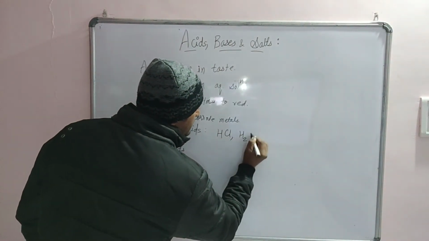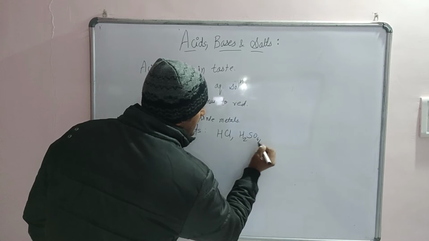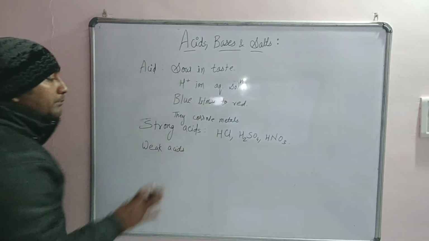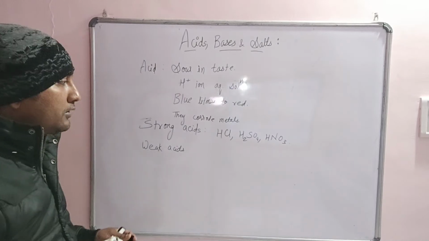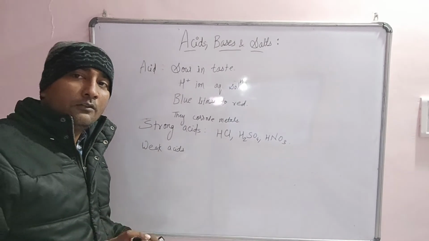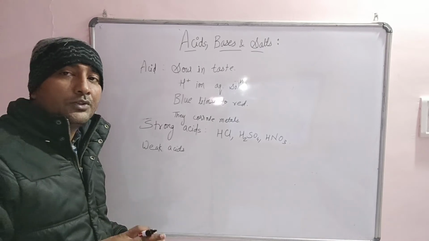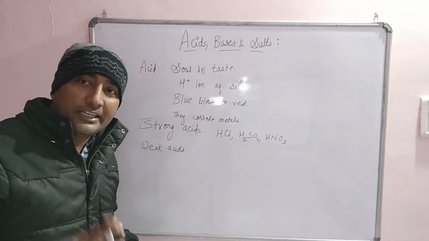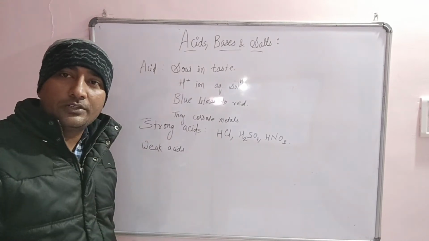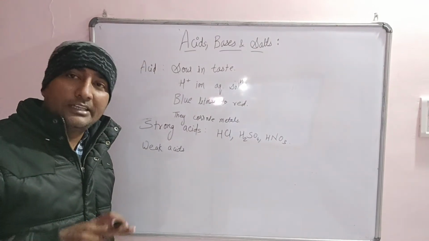Second is H2SO4, and third is HNO3, which we call nitric acid. Strong acids are the substances which, when dissolved in aqueous solution, dissociate into ions instantaneously.